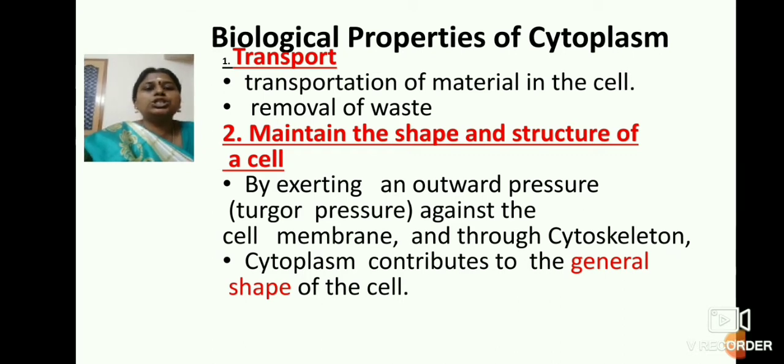And shape and structure. This is a very, very important point. Without cytoplasm, the cell may not have any shape. So by exerting, that is turgidity, this is defined as turgidity. So outward pressure.